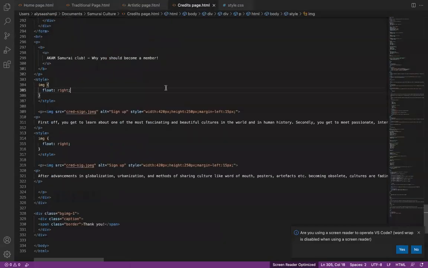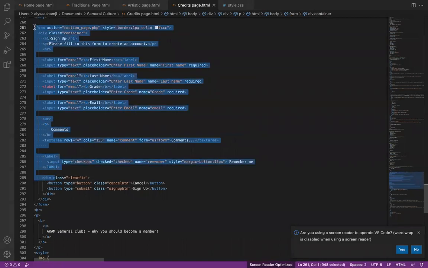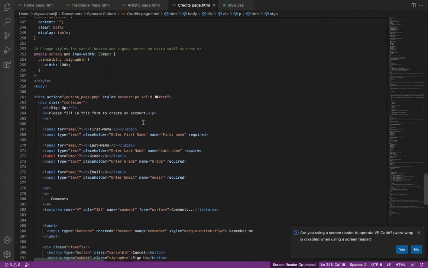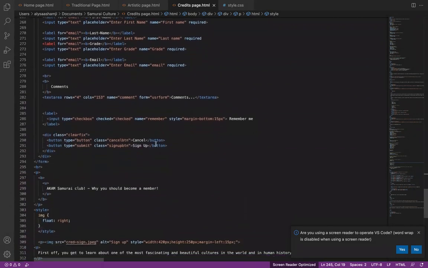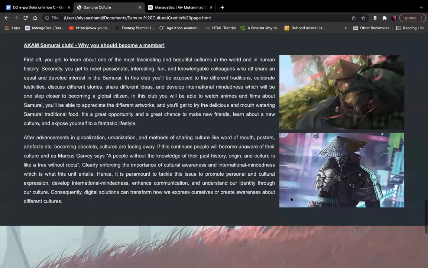To add these features, I used the placeholder tag. These are the tags that I used to make the sign up sheet. I used placeholder to add the elements such as first name, last name, grade, and email. I then used input tags so that people could type. I then used textarea so that people could make comments, and I used image float so that the text would float to the side of the images, as you can see here.